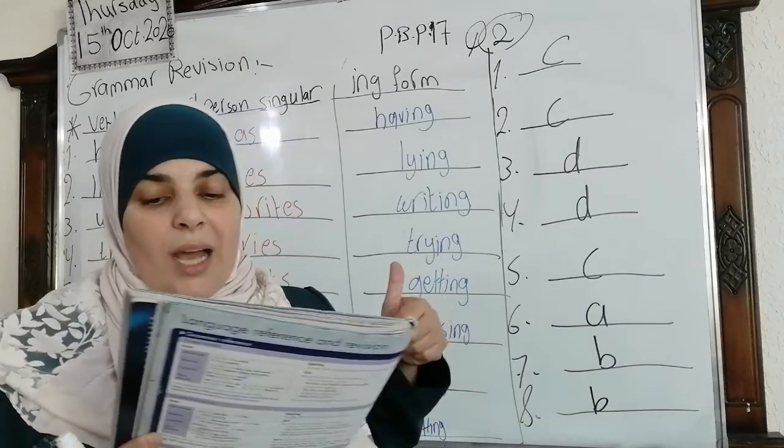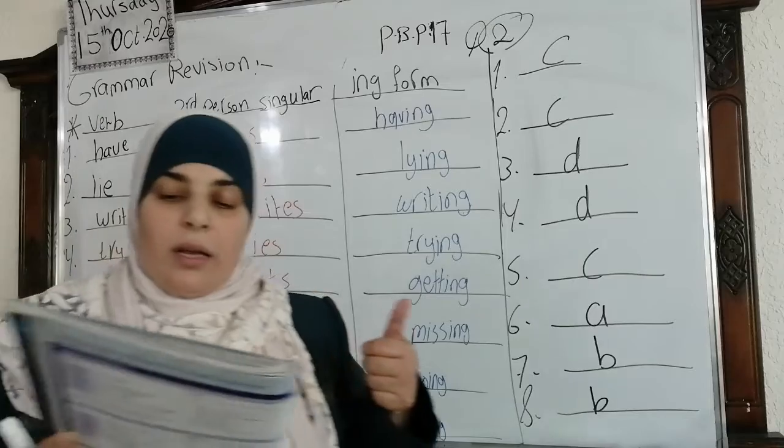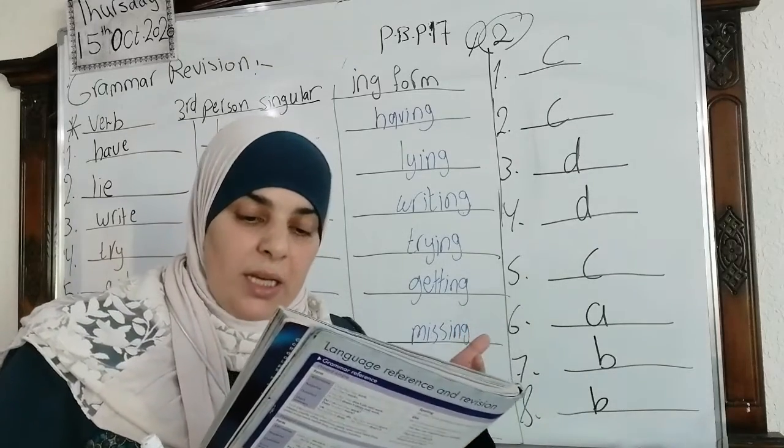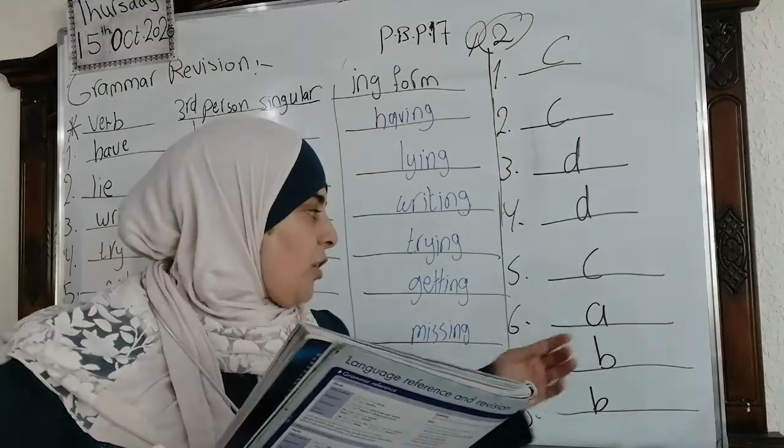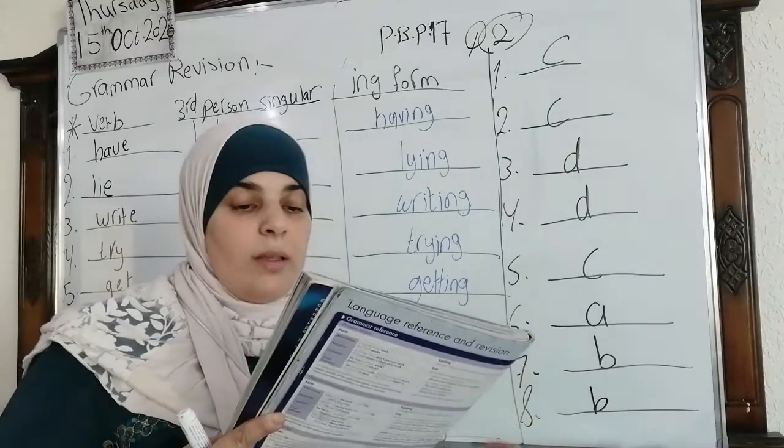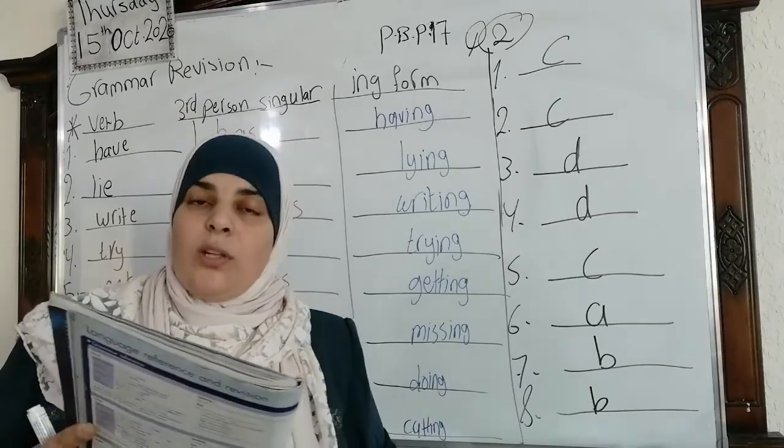Number 6. Now what you mean? A, see. B, I'm seeing. C, I'm knowing. D, I'm not understanding. Of course we are going to put A. Now I see what you mean.